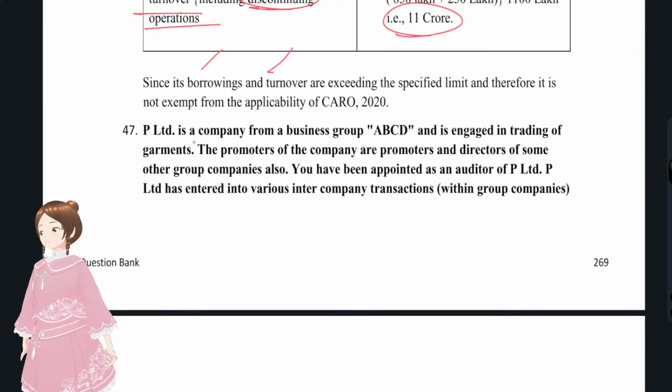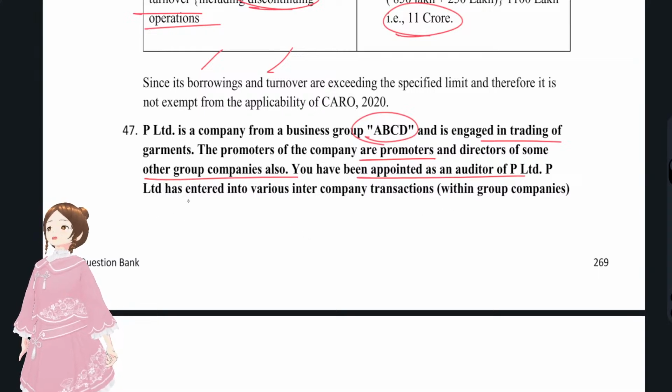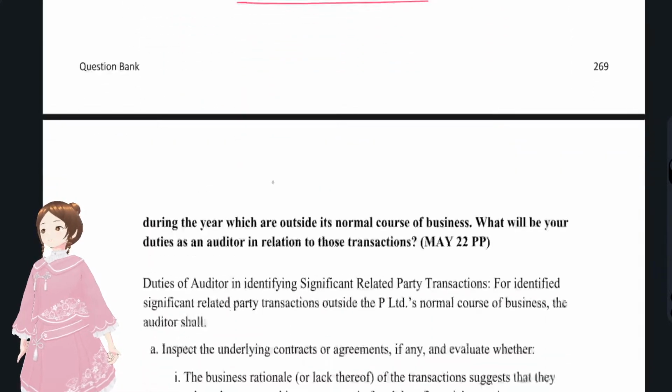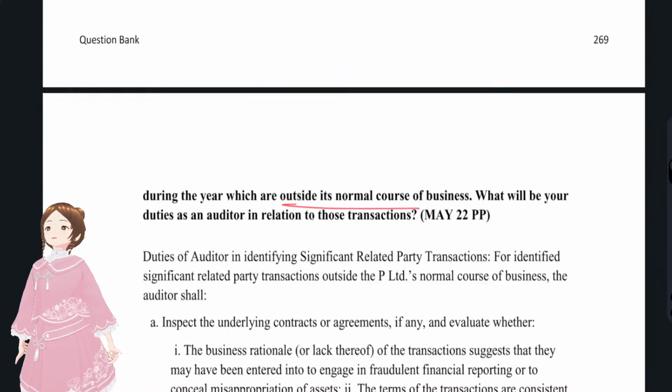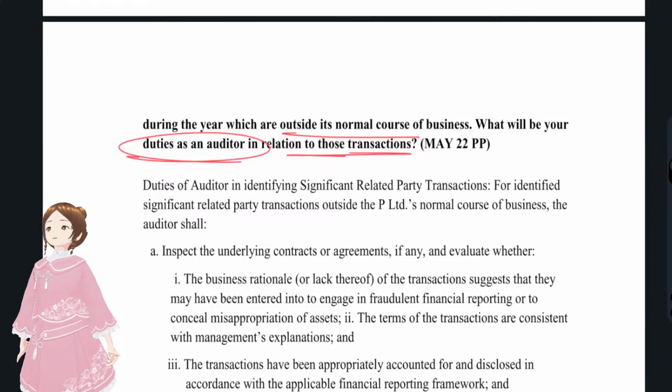Okay. Now we'll see question number 47, that is P Limited is a company from a business group ABCD and engaged in trading of garments. The promoters of the company are promoters and directors of some other group companies also. You have been appointed as auditor of P Limited, which has entered into various intercompany transactions within the group during the year which are outside the normal course of business. What will be the duties of the auditor in relation to those transactions?